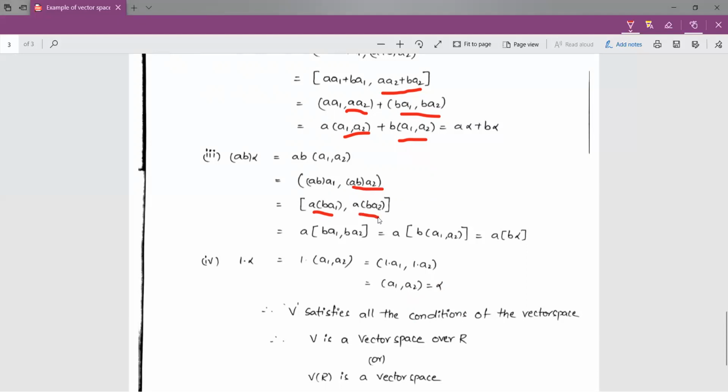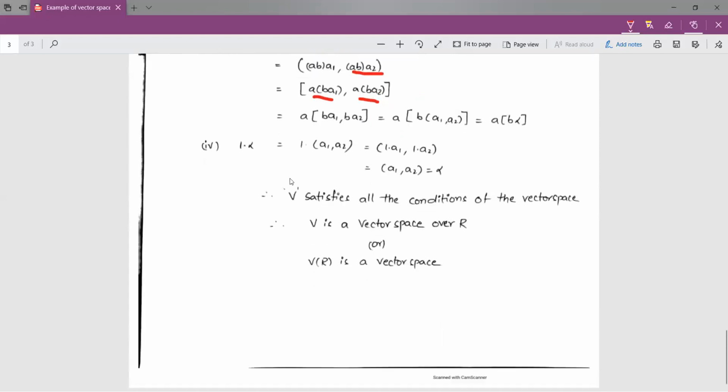So this is by the multiplicative associative property. Since R is a field, we have the associative property with respect to multiplication. If we take a common from this ordered pair, we get a into (ba1, ba2). Once again, if we take b common from this ordered pair, we get a into b into (a1, a2), and this is equal to a into (b alpha). So this is the third postulate.